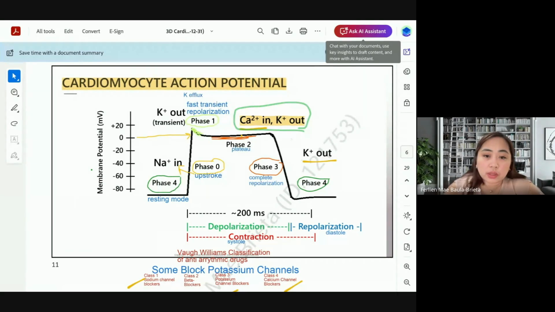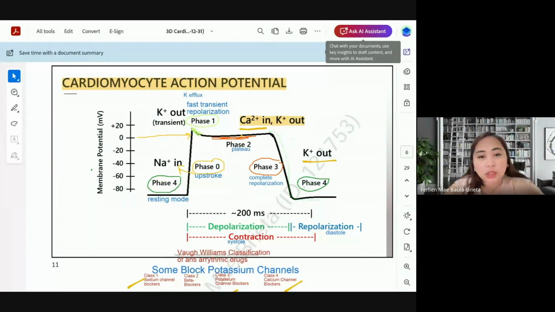Okay, so it will cause a plateau here. That plateau will cause depolarization or contraction. And then when there's complete repolarization, potassium will go out and it will relax now.